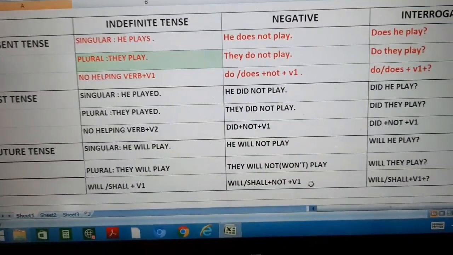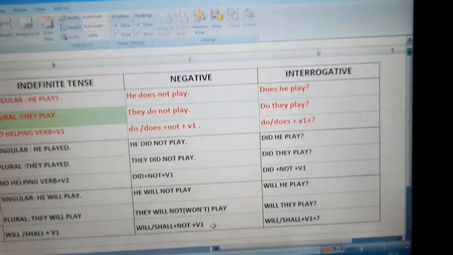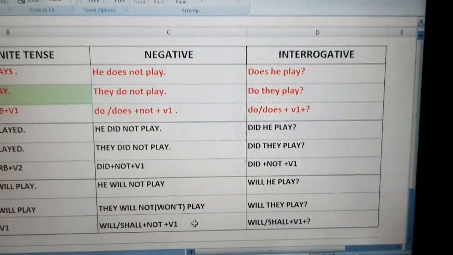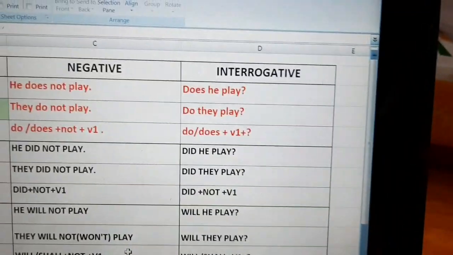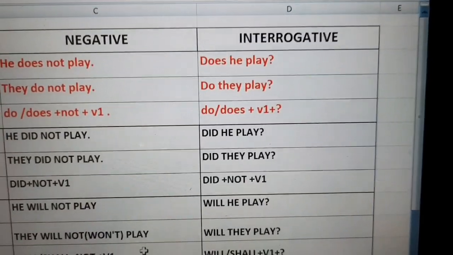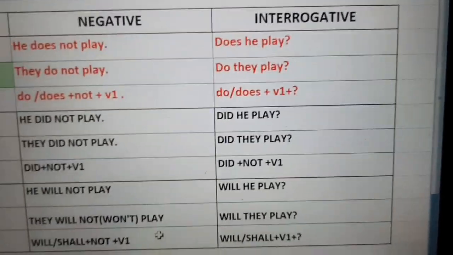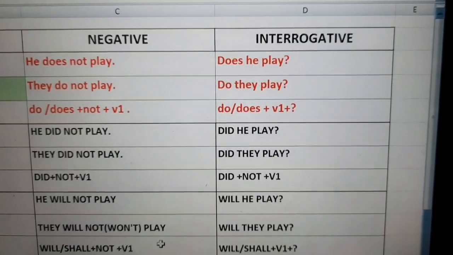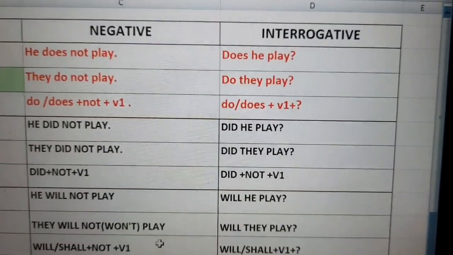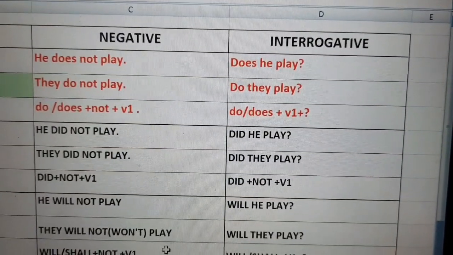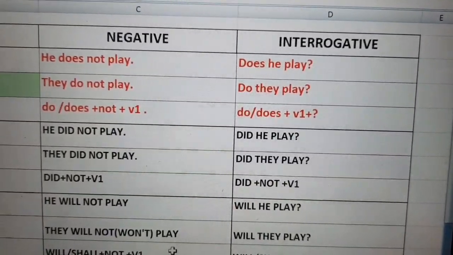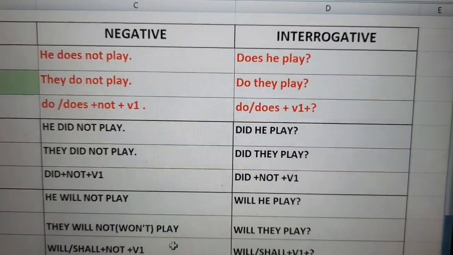Shall we are using with I and we only. Now let us come to interrogative. In interrogative, the same sentence "he plays" will be changed into "does he play". Interrogative means we are making a question of that. So, does he play? With singular we are using does. Do they play? With plural we are using do.